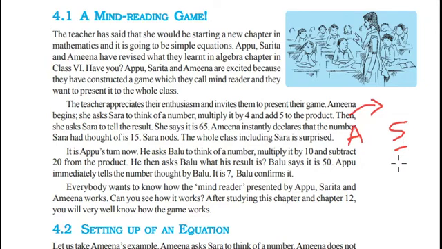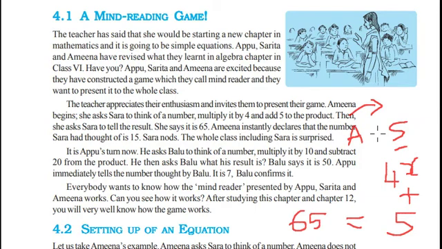Consequently, Sarah multiplied her number in mind with 4. Then let x be that number. Then Amina asked Sarah to add the product. 4x is the product, 4 times x is the product. Then she is required to add 5 to it. Then Amina asked Sarah to tell the result. Sarah told the result was 65.